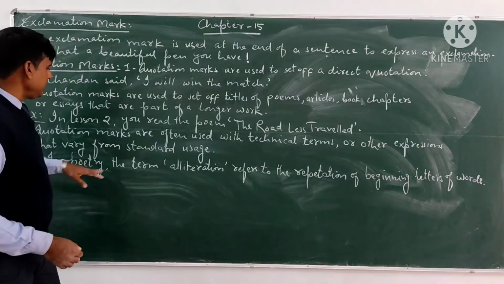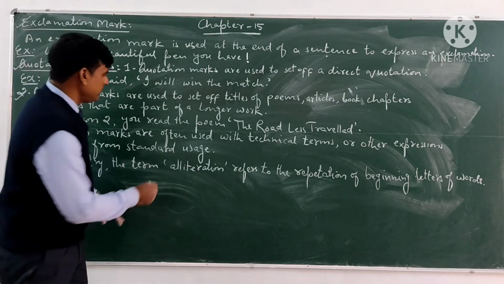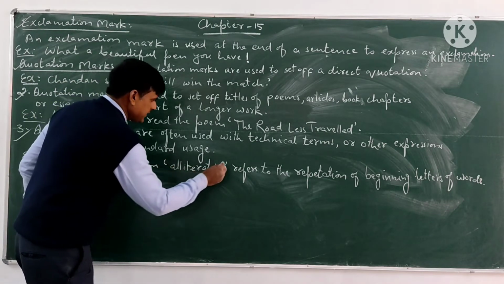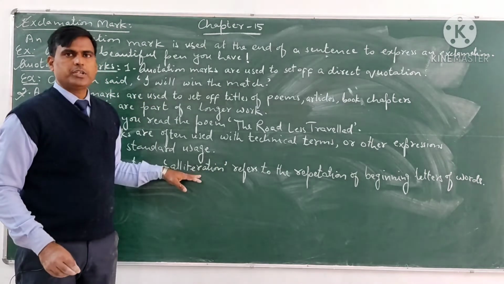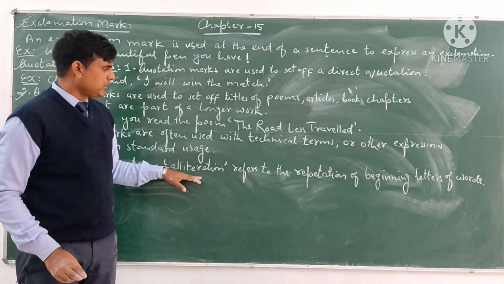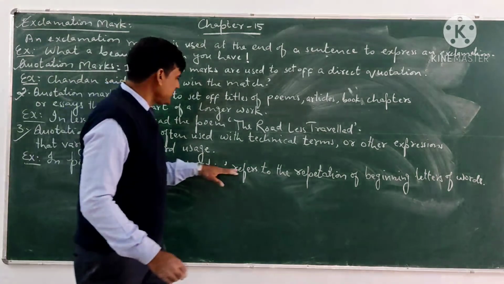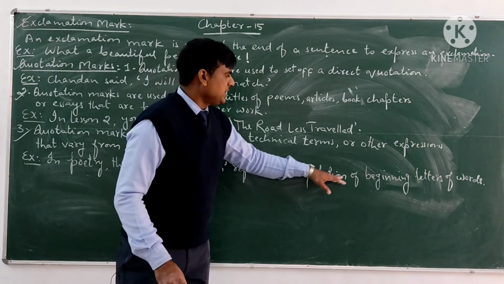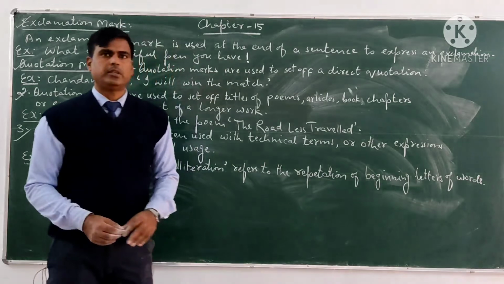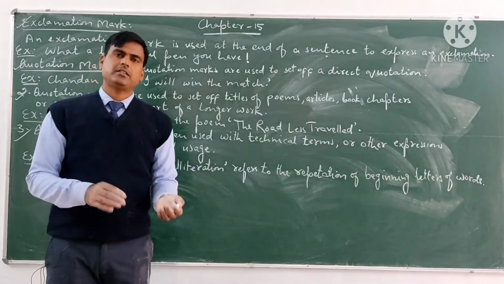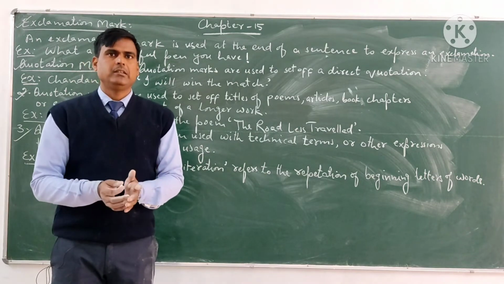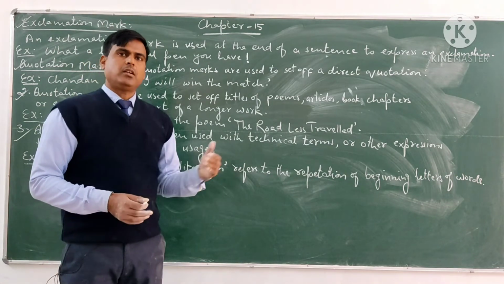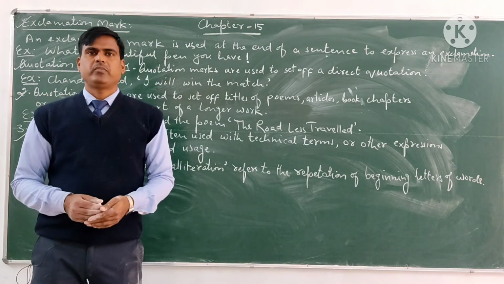So in poetry, the term "alliteration", alliteration is a term, that's why we will put it in quotation marks, in inverted commas. Alliteration refers to the repetition of beginning letters of words. If the beginning letters of the words are repeating, then it is called alliteration.